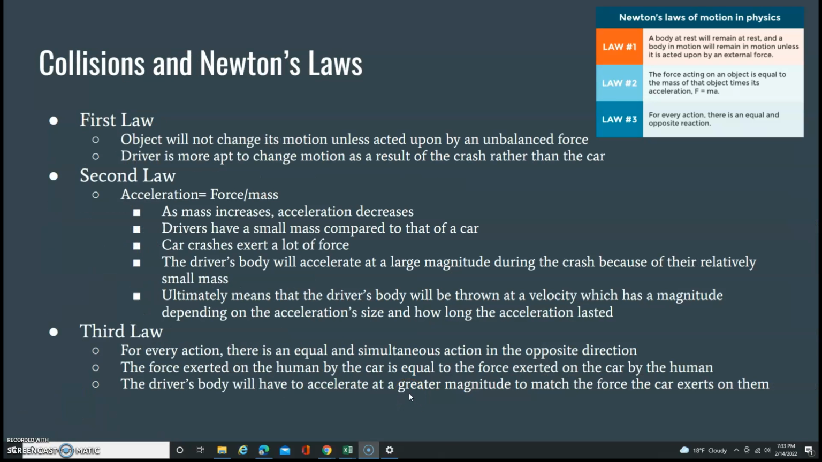Collisions and Newton's laws. The first law of motion states that an object will not change its motion unless acted upon by an unbalanced force. The takeaway from this is that the driver is more apt to change motion as a result of the crash rather than the car. The second law states that acceleration equals force by mass.